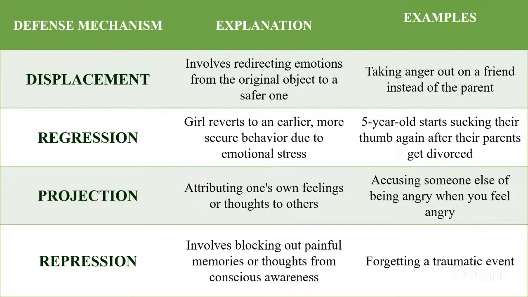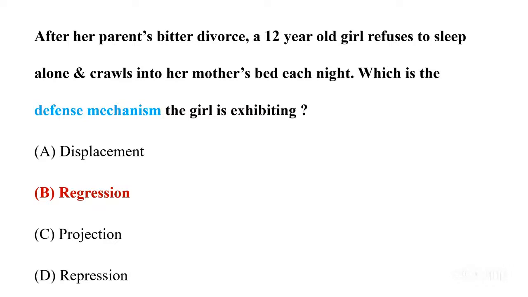Now, the question was asking about the girl whose parents got divorced recently, and she's going back to her mother and sleeping with her. Which defense mechanism is it? It is regression. As children, we used to do that. If you are scared, we used to go back to our parents because we feel safe there. Now, being 12 years old, you are entering your teenage years, so she is using that defense mechanism called regression. Don't mess it up if any question comes from defense mechanisms.